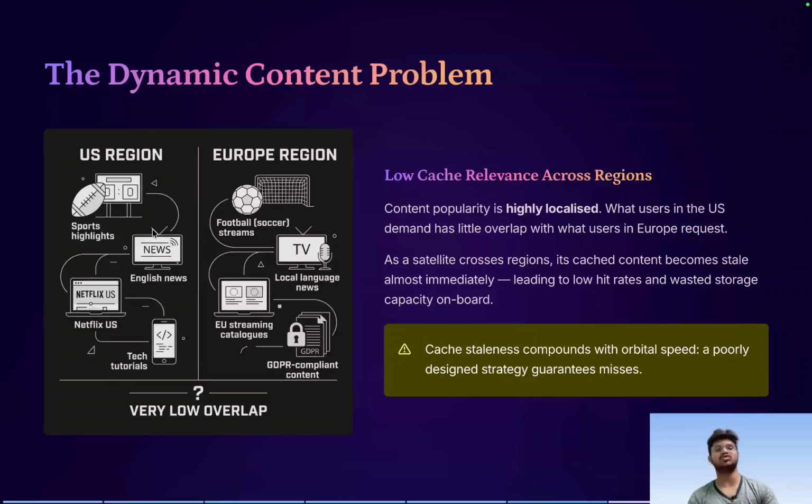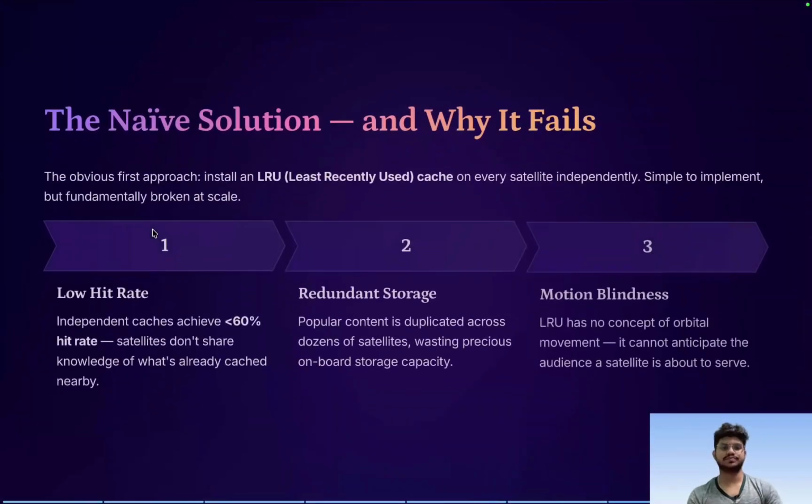Almost immediately, you cache for a particular region, then the satellite moves, and some new satellite comes, then that caching becomes useless. Okay, so this is a dynamic content problem, and this is known as overlap. Like what fraction of the content is the same between US and Europe, that is known as the overlap. Okay, so very low overlap exists.